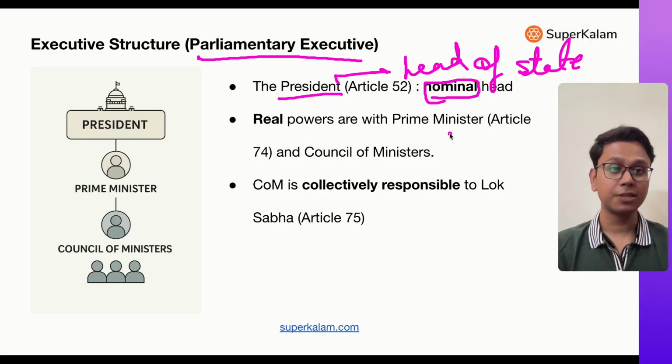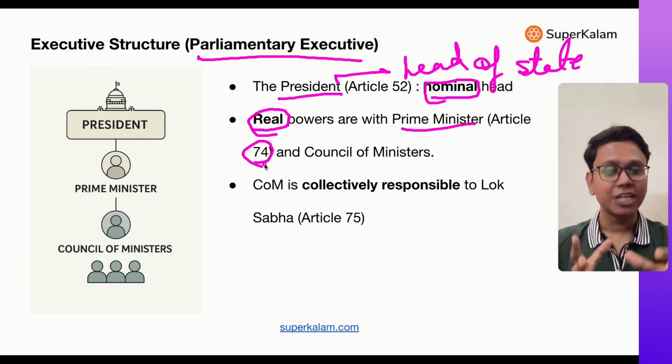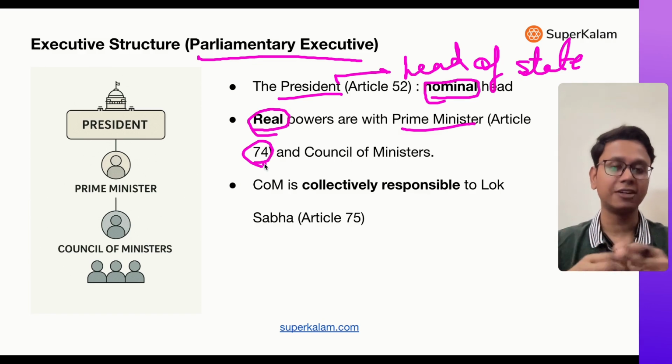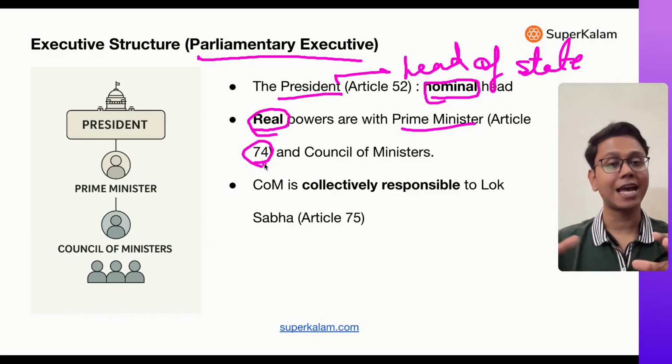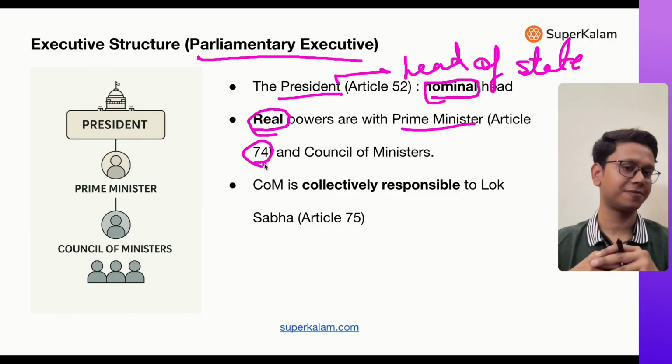But the real power is with the prime minister, or you can say the real executive is the prime minister, nominal executive is the president. Now, under Article 74, it's given that there shall be a prime minister on whose advice the president shall act. That's why in our constitution the president should act on the advice of the prime minister. That's why the real power comes with the prime minister.